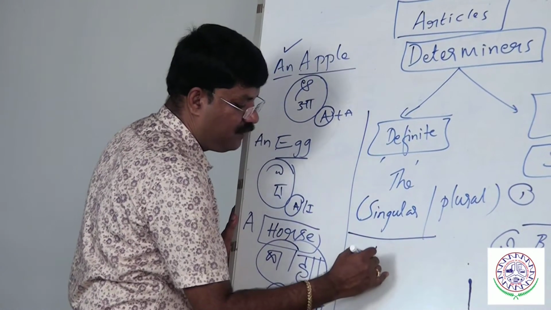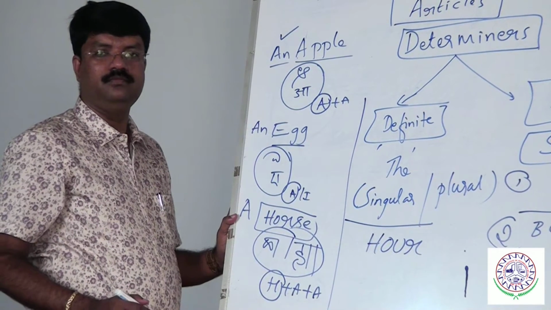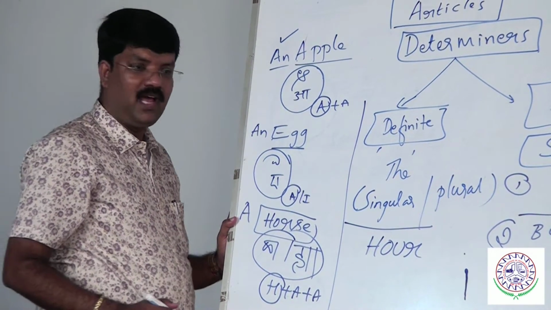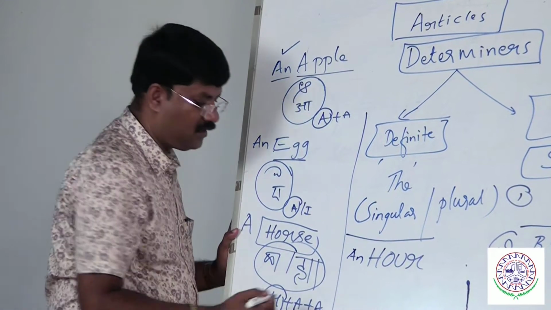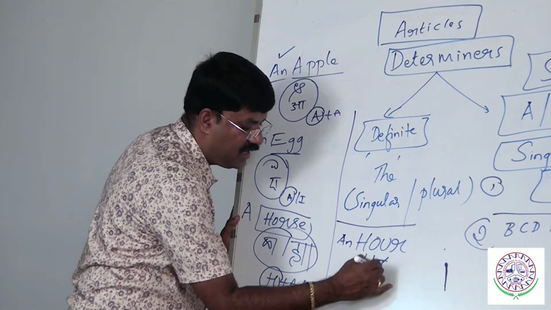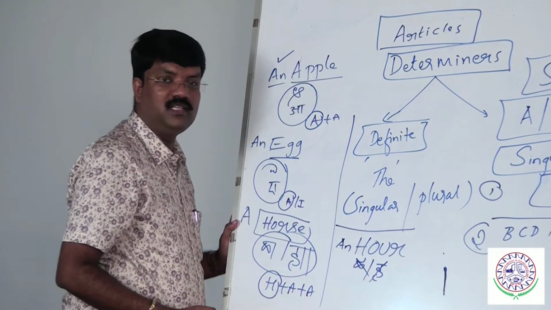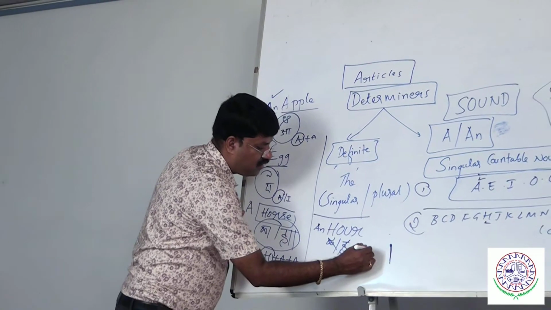Let me take one more example. H-O-U-R. We know that it is an hour. But how? That is the important thing. Here we cannot say ha. H we should not use here. H is silent. Here, Amar, Akbar, Antony. Our.